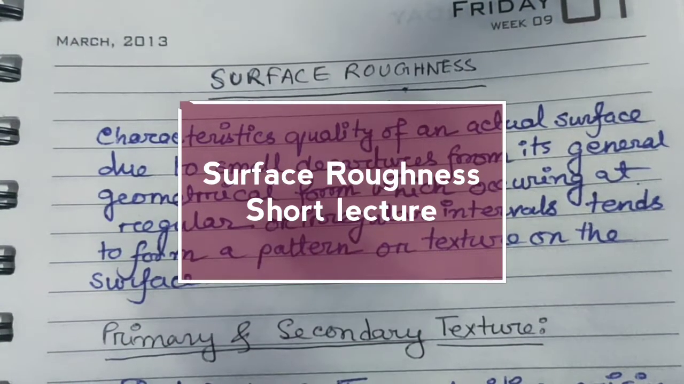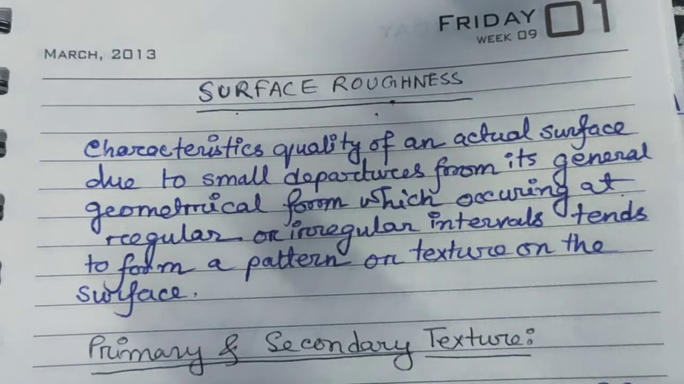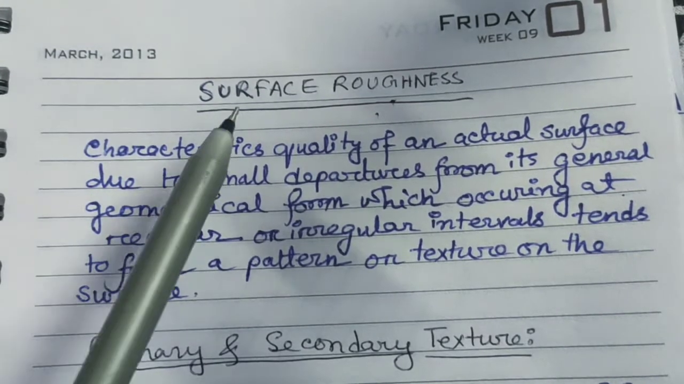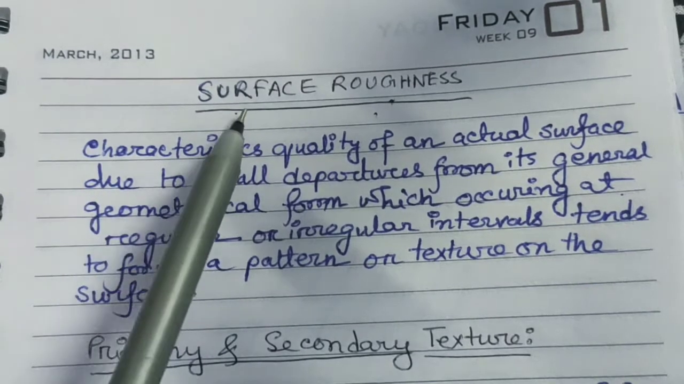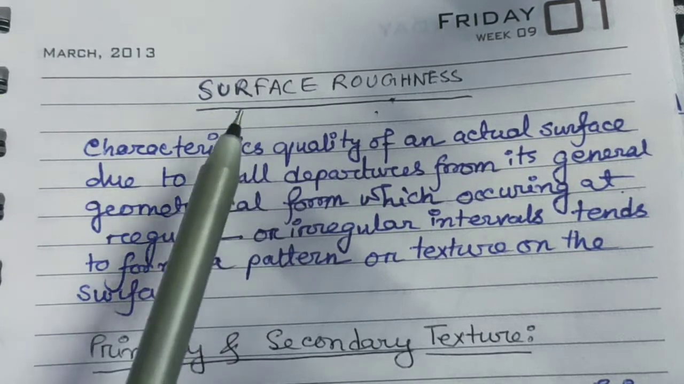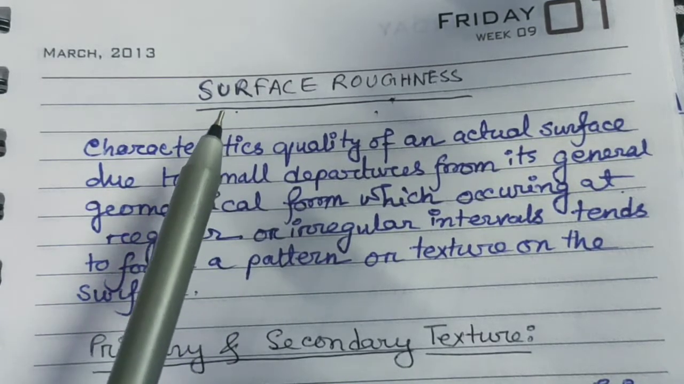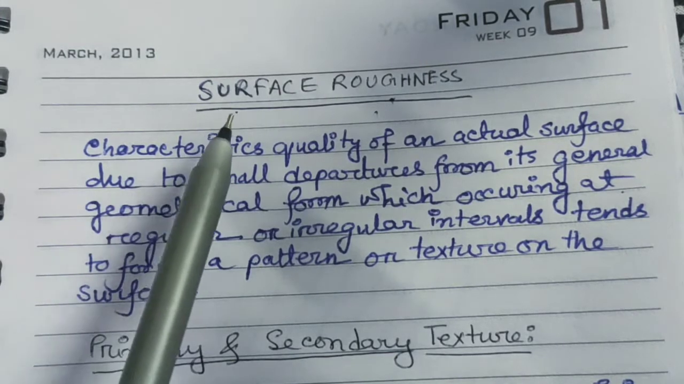Hello, today we are going to discuss surface roughness. Now we can see there are two words combined here: one is surface, another is roughness. So first of all, what is surface? Surface is actually the topmost layer of any object, which divides the object from the surroundings. That is known as surface.